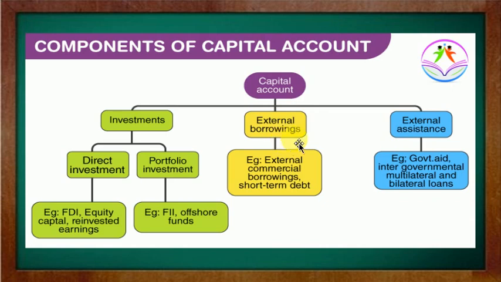Next we have external assistance. What exactly are we using this assistance for? It is in the form of government aid, intergovernmental, multilateral and bilateral loans. Suppose India is maintaining bilateral economic transactions with Japan, so definitely India can borrow an amount from Japan in terms of their currency yen or in terms of dollar currency.